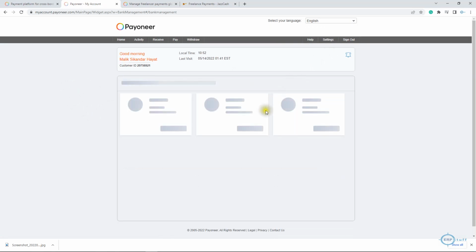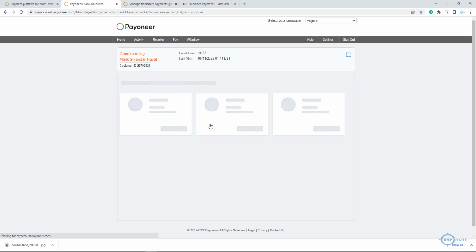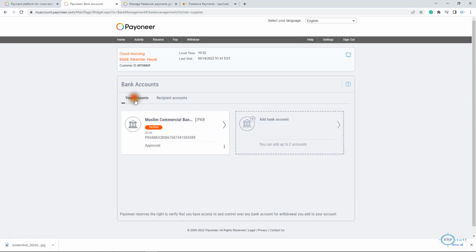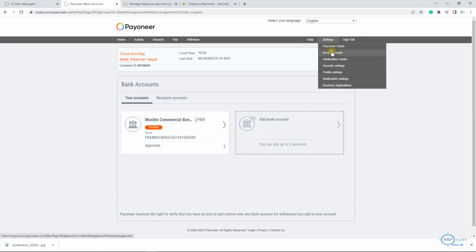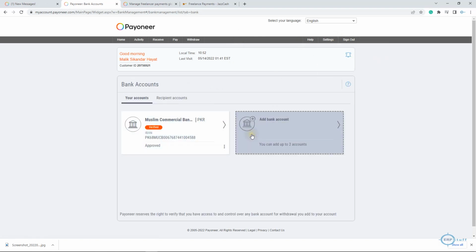Because I was showing one account, but there are different accounts, recipient bank accounts. These are the accounts in which you can receive, right? If you see here, these are the defined accounts. Okay, now bank accounts for withdrawals. This is my bank account.